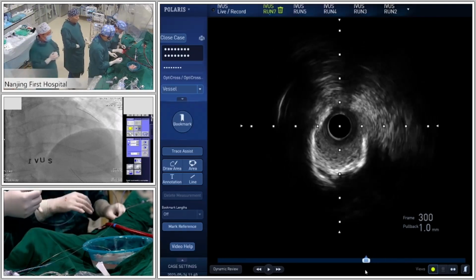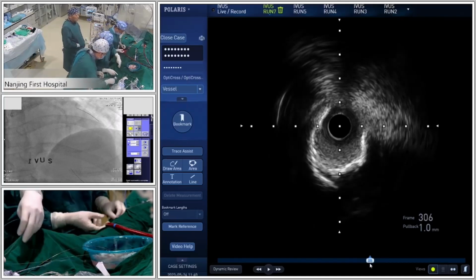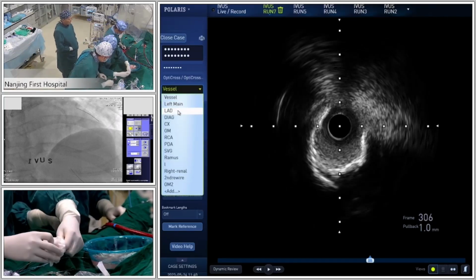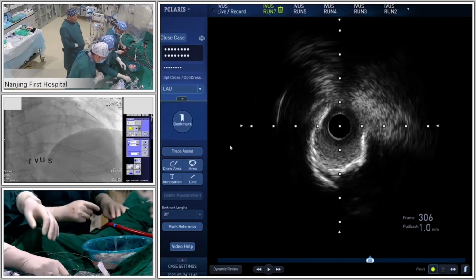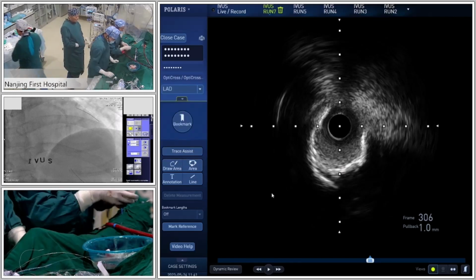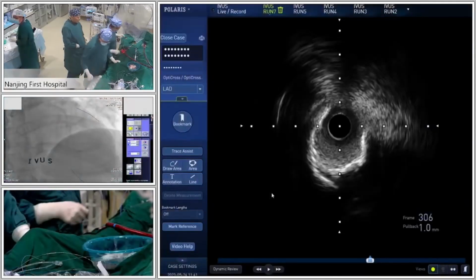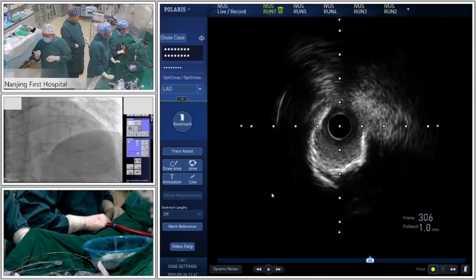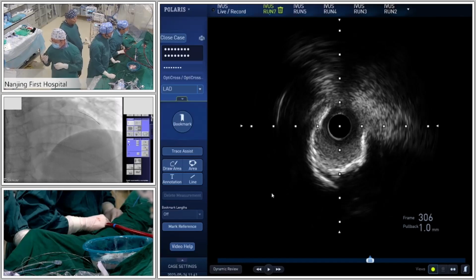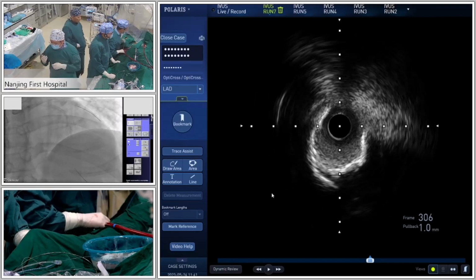Yeah, I use the non-compliant balloon to check, 3.0 at high pressure. Okay. So can you show the pressure line? Pressure line. Okay. Yeah, a little bit disengaged. Yes. Good. Now it's good.